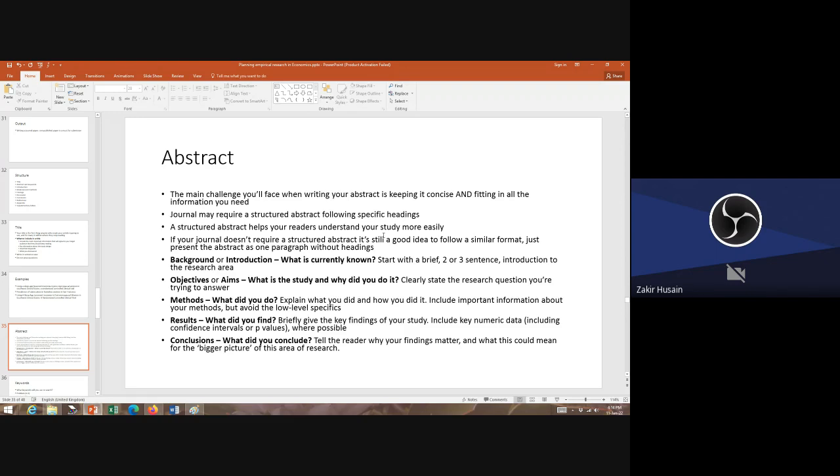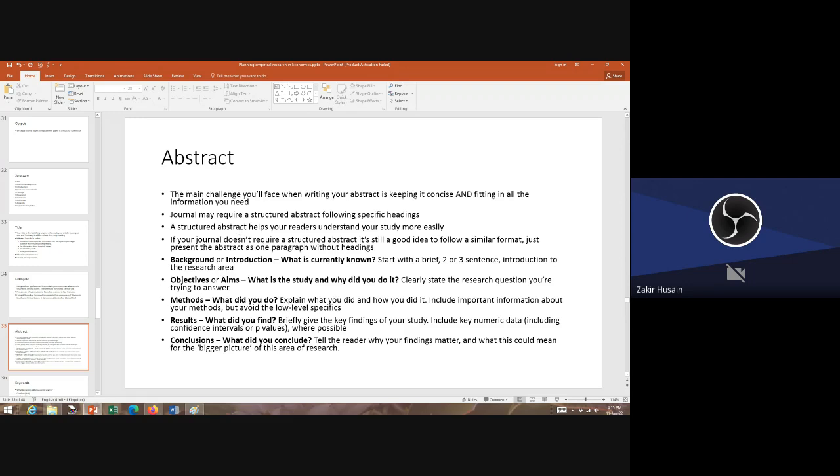Abstract. Again, this is a challenge because you have to sum up your entire paper in maybe 150 words, 200 words, 250 words, maximum 300 words. Some journals may require a structured abstract, in which case they give some structure. So you write background, colon, and then you write the background. Second paragraph is objective, colon, you write the objective. Third is methods, colon, and then you write. Okay. This is called a structured abstract.